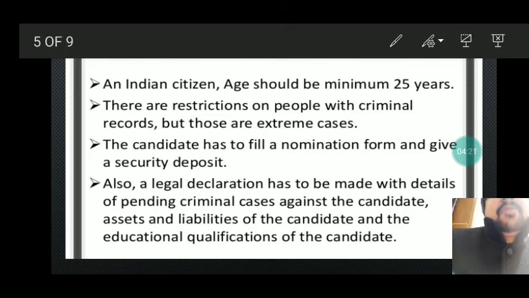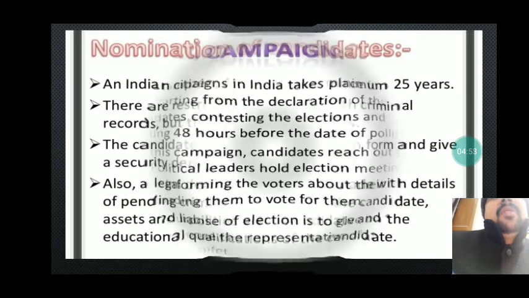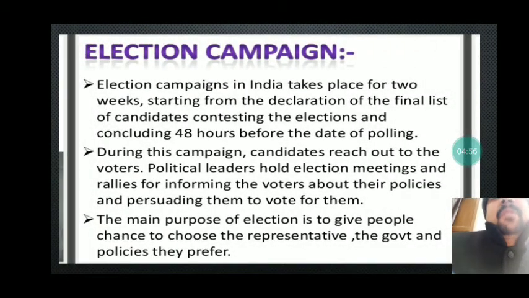Also, a legal declaration has to be made with details of pending criminal cases against the candidate, assets and liabilities of the candidate, and the educational qualification of the candidate. All these are tabled before the Election Commission of India, and these are termed affidavits. Generally, it is on the instruction of the Supreme Court. All the candidates give this information, and after that, this information is publicized so that the public may decide which is the right, suitable candidate for the seat. So we need to understand that the nomination process is very important. Any candidate who wants to contest the election needs to file a nomination, and after that he will be elected.